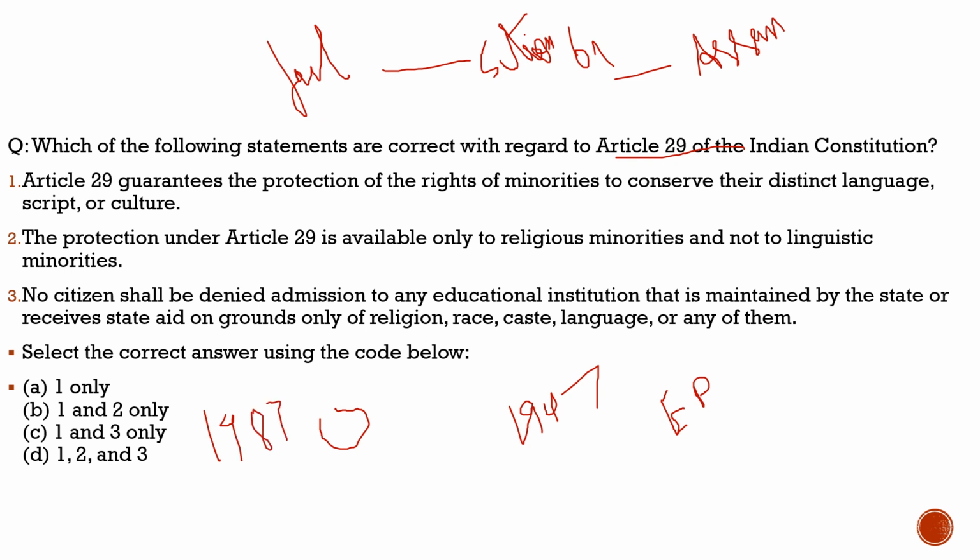Then Section 6A came into play, where the government framed that those who entered India before 25th March 1971 would be considered citizens of India.